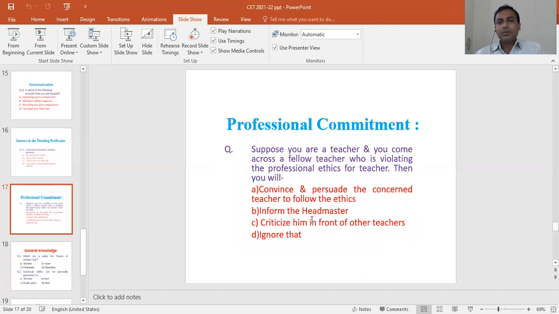Then the next one is professional commitment. The questions will be asked like: suppose you are a teacher and you come across a fellow teacher who is violating the professional ethics for a teacher, what will you do in that case? Convince and persuade the concerned teacher to follow the ethics, inform the headmaster, criticize him in front of other teachers, or ignore that. So as a teacher, what action you will take, you have to check. So here you can select the correct option.